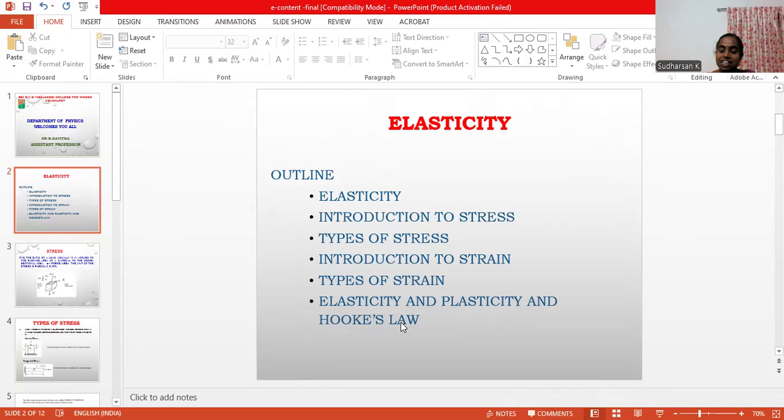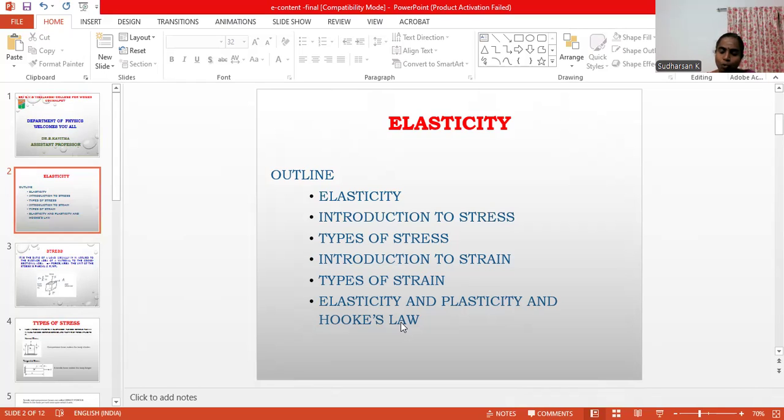When an external force acts on a body or a material, there is a change in its length, shape, or volume. That means the material gets strained. Due to that strain, the elasticity may be varied.